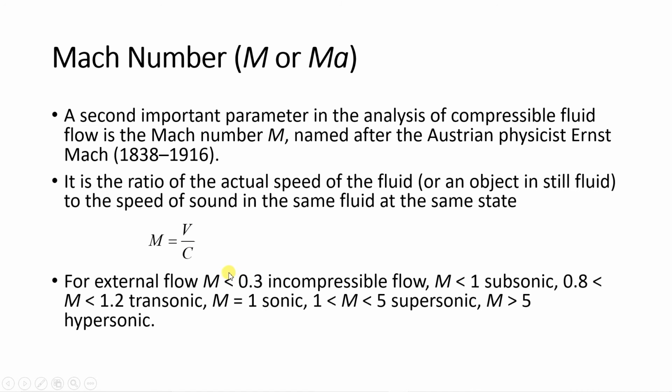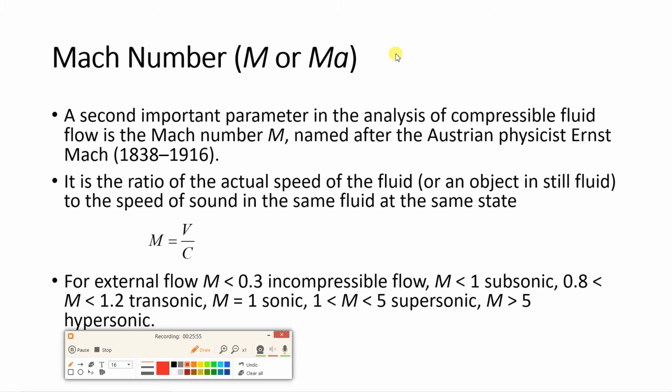Now, based on this Mach number, for external flow, what do you mean by external flow and internal flow? That also you can understand now. If you consider an aircraft, suppose this is an aircraft moving in the sky, the flow will be over the surface of the aircraft. That will be external flow. And if you consider a pipe or a duct and the fluid is flowing inside the duct, that will be called internal flow.